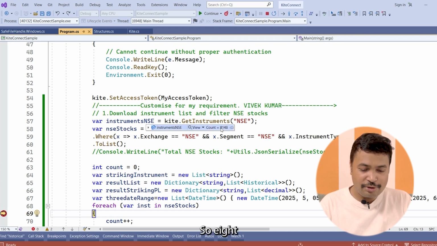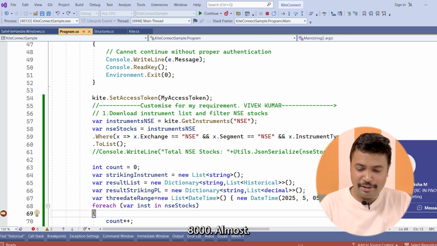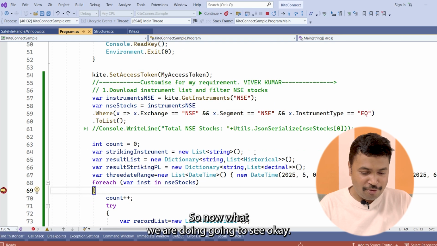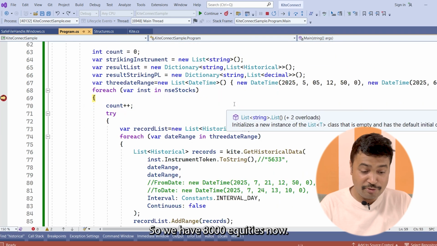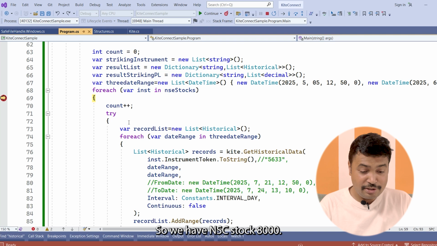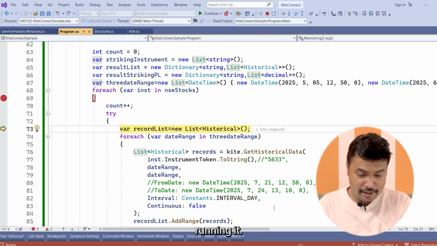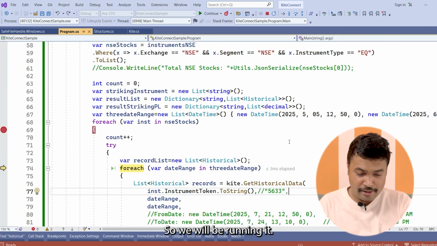8,148. In that, how many NSE stocks are there? Almost 8,000. So now what we are going to see again, we are fetching from equities. So we have 8,000 equities now. So we have NSE stocks, 8,000. So we will be running it.